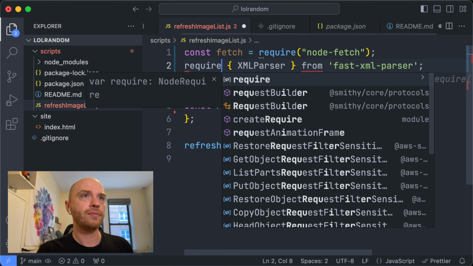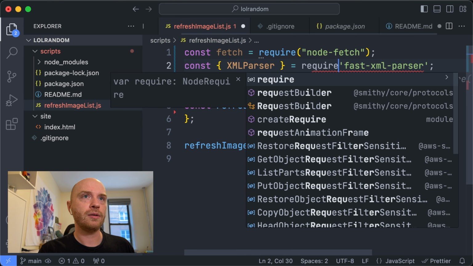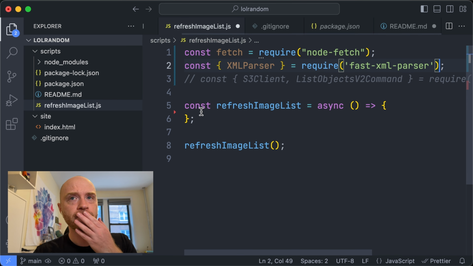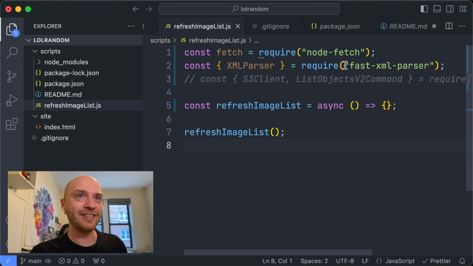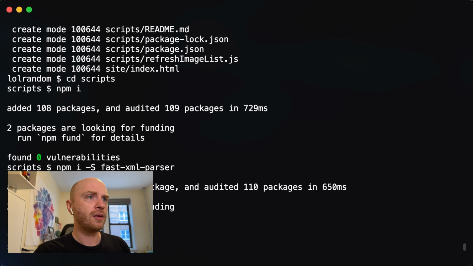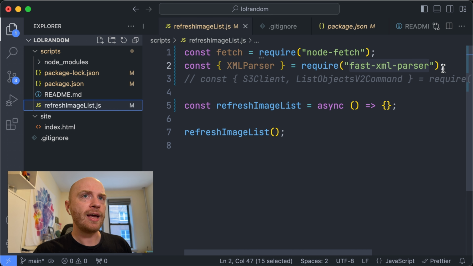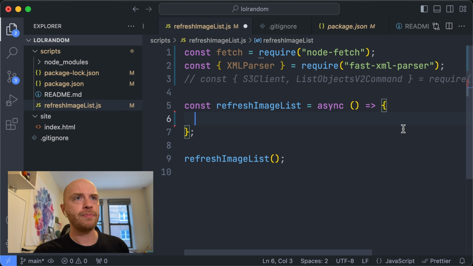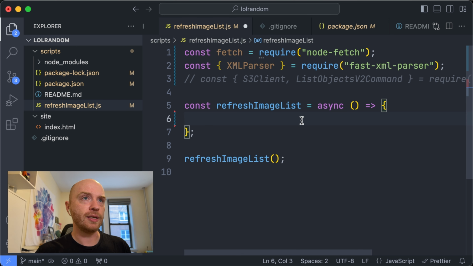Okay, require or const. Let's require. I guess we don't even know if that'll work yet. That one little change might have caused a hiccup already, but okay. And did we get it? Great. So there it is. So that should now possibly work. I guess next we need the API response. So let's do that.